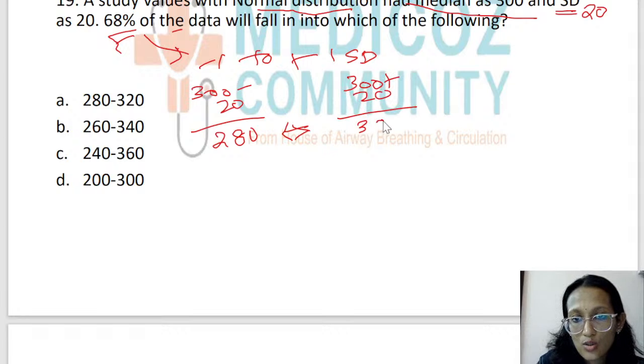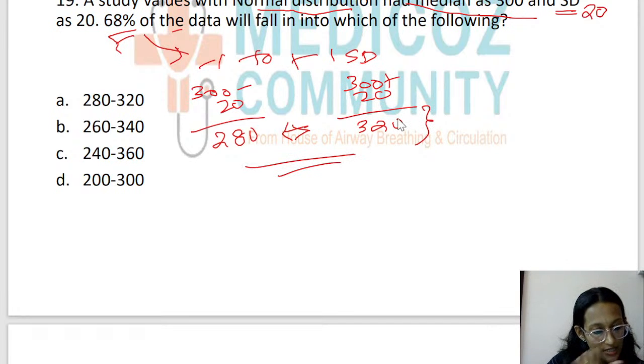So we get 280 to 320 as -1 to +1 standard deviation, inside which 68% of the data will be falling. So we have the answer as option A, 280 to 320. I hope that is clear, students.